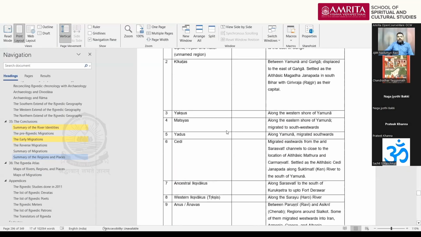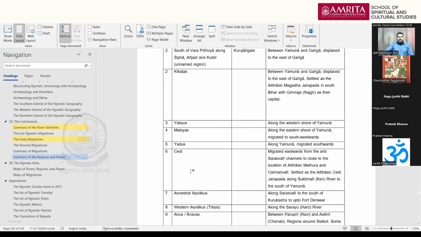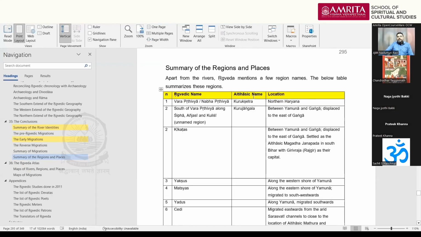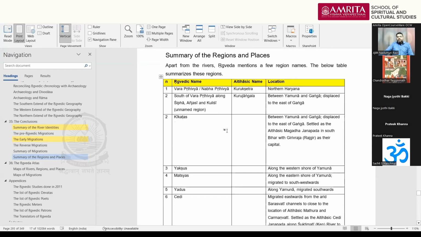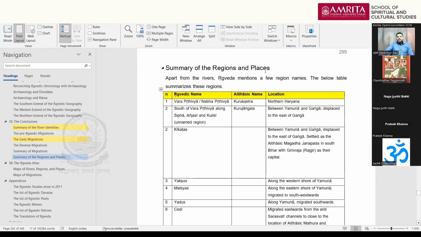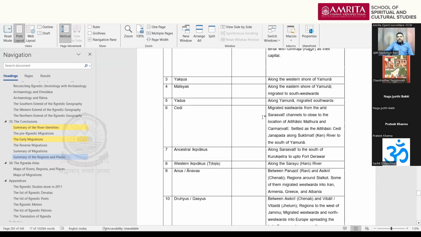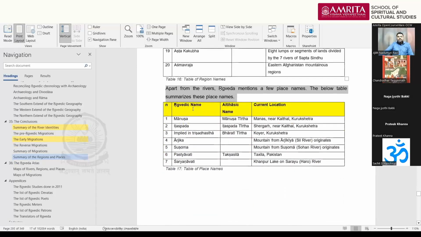So this table, I tried to put it into the PPT, but it is a little longer table. So I am just showing the book itself. So, summary of the regions and places. We have seen the place names here, right? The place names I showed you in that slide. 7 place names are there.